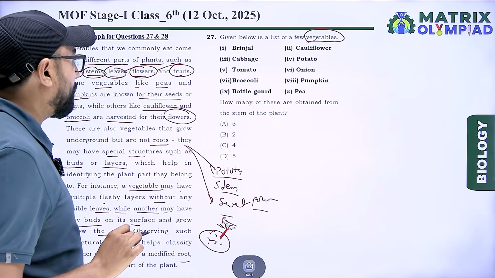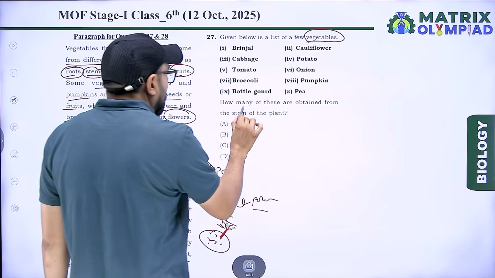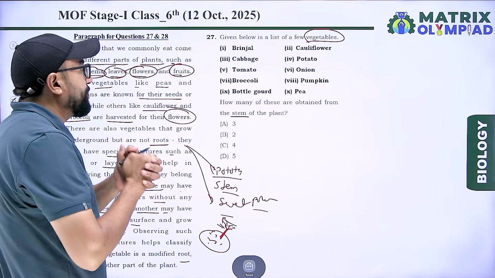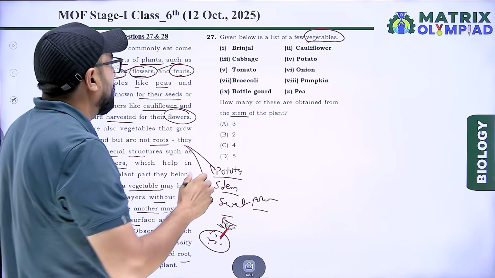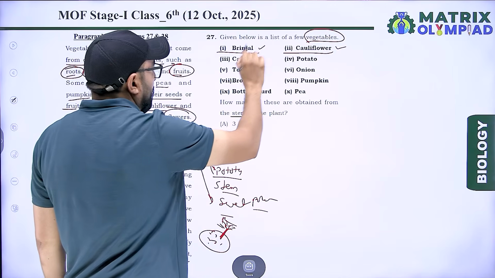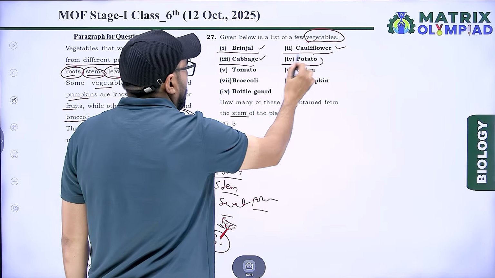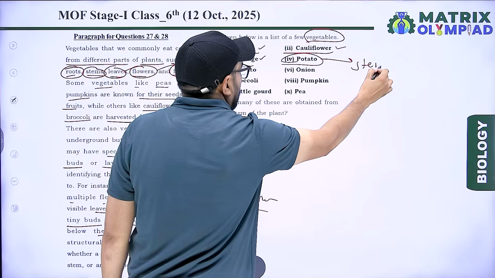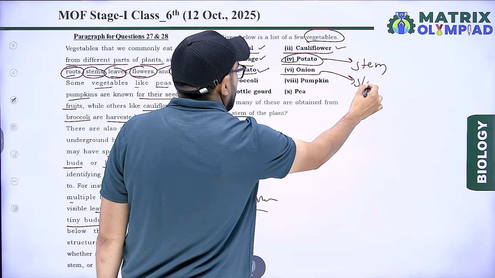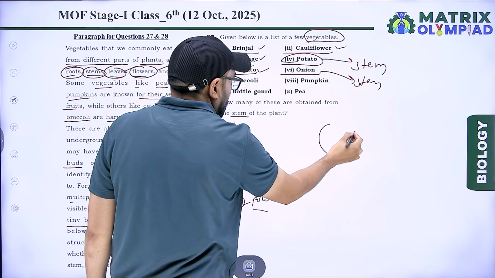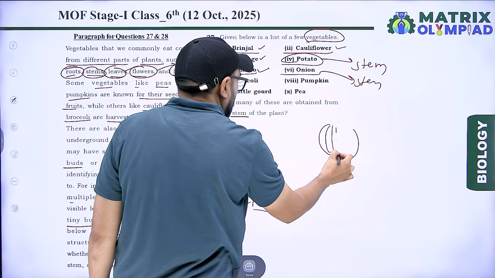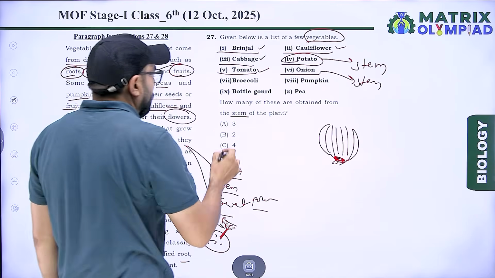How many of these are obtained from only stem? According to the options, brinjal is a fruit, cauliflower is a flower, cabbage is a flower, potato is an example of stem, tomato is a fruit, onion is also stem. In onion, the underground part is stem and the upper part is leaf.